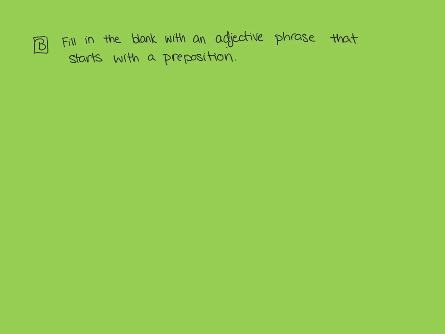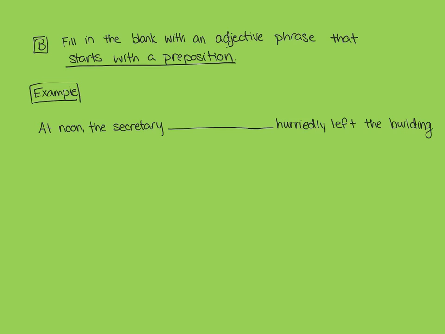Part B will give you some sentences, and it asks you to fill in the blank with an adjective phrase that starts with a preposition. So you have to make sure the first word is a preposition. One of their examples was, at noon, the secretary blank hurriedly left the building. So the sentence would be complete without the blank. At noon, the secretary hurriedly left the building, but it doesn't tell us anything about her. So we need to make sure our phrase starts with a preposition.